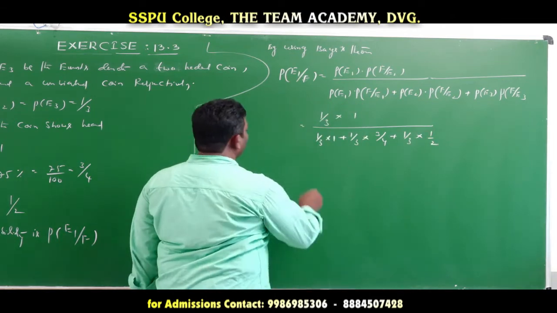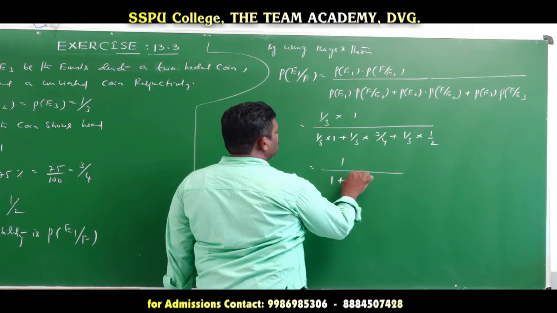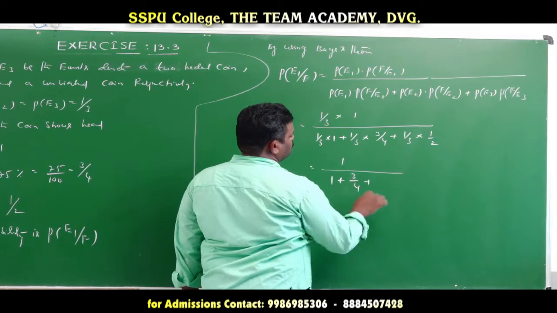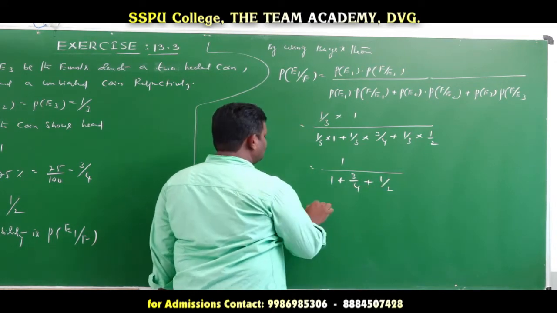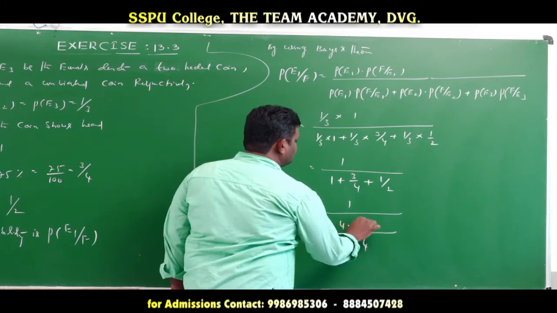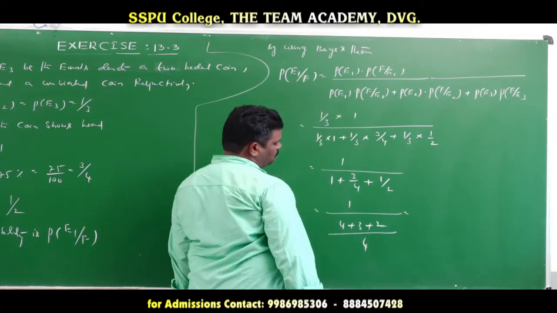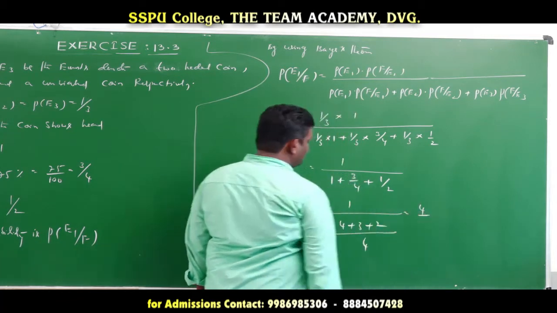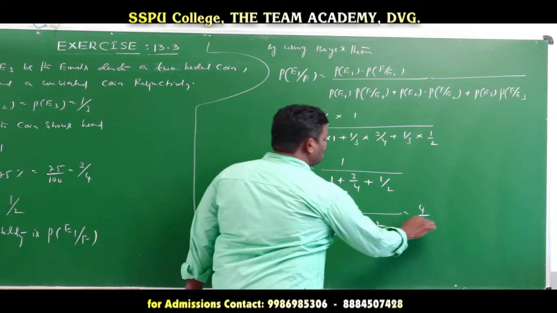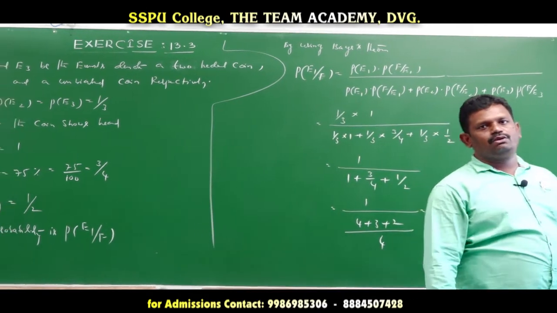Taking 1 by 3 common, we get 1 divided by 1 plus 3 by 4 plus 1 by 2. Taking LCM 4, that is 1 divided by (4 plus 3 plus 2) by 4, which is 4 by 9. So 4 by 9 is the required probability for the given question.